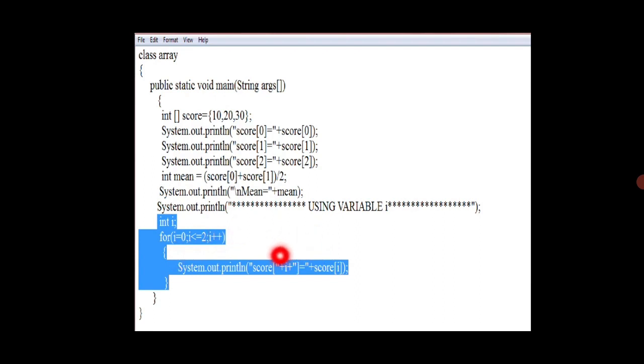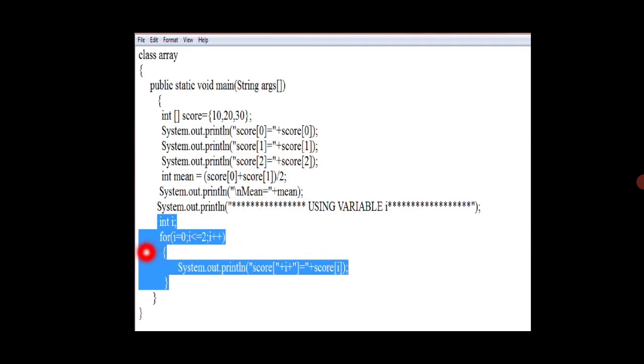So automatically it will print as score of 0 here. Score of 0 in the sense, what is the value of score of 0? 10. So it will print the 10 value first. Then next, what will be the i value? The i value will be incremented by 1. So 1 is less than or equal to 2, automatically the condition is true. Then it will print the score of 1. So automatically it will print 20.